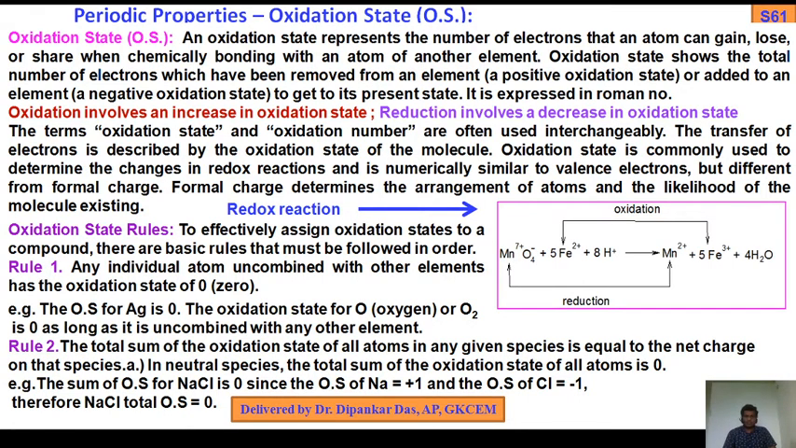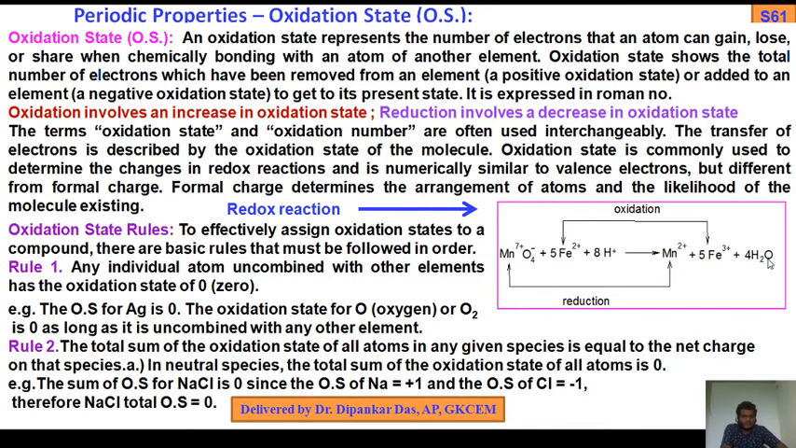Okay, so this is rule 1 and rule 2. Also, there are another 5 rules. We should go through these rules and remember them before determining the oxidation state of a particular element. Again, rule 1: an individual uncombined atom is 0. The total sum of the oxidation states of all atoms in a given species equals the net charge. Here, for MnO4 minus, the net charge is -1.